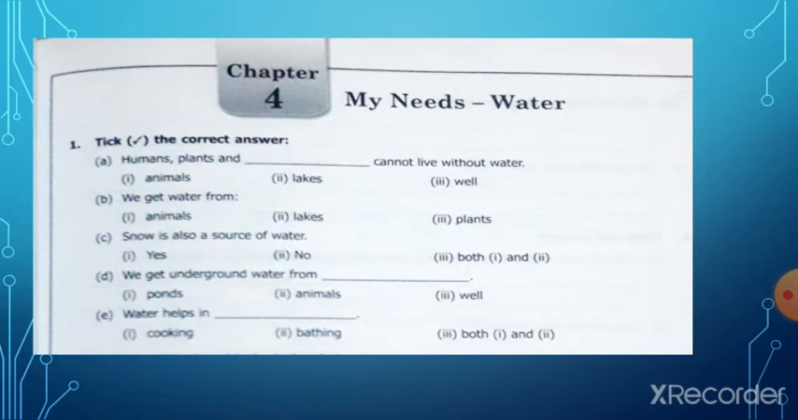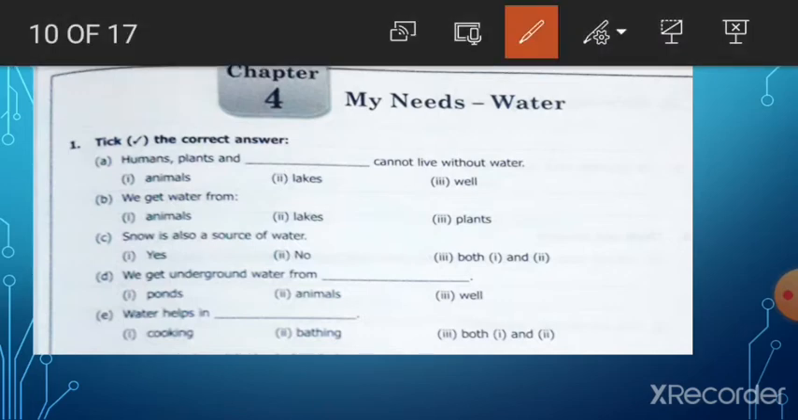Take the correct answer. Humans, plants, and dash cannot live without water. Animals, lakes, whales. So, humans, plants, and animals cannot live without water. We get water from animals, lakes, plants, lakes. Snow is also a source of water. Yes, no, both. So the answer is yes.